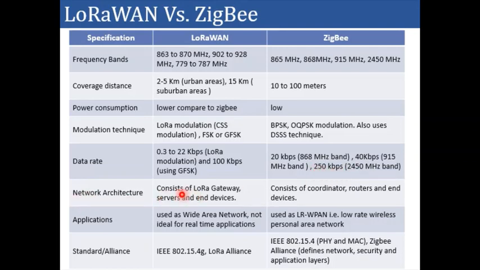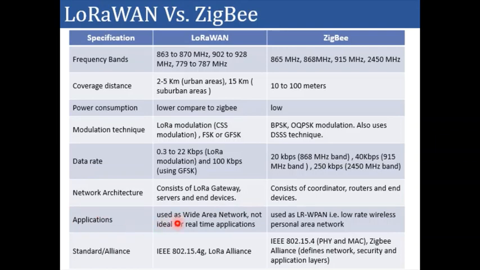Network architecture, here the network architecture is entirely proprietary because it is based on LoRa gateway, and servers and end devices are also specific to the LoRa technologies. Here it is very difficult to share data to the non-LoRa devices. While in case of Zigbee, it consists of coordinator, routers and end devices. Here the data between Zigbee to Zigbee is easily communicable, while the data from LoRa to Zigbee is not possible.